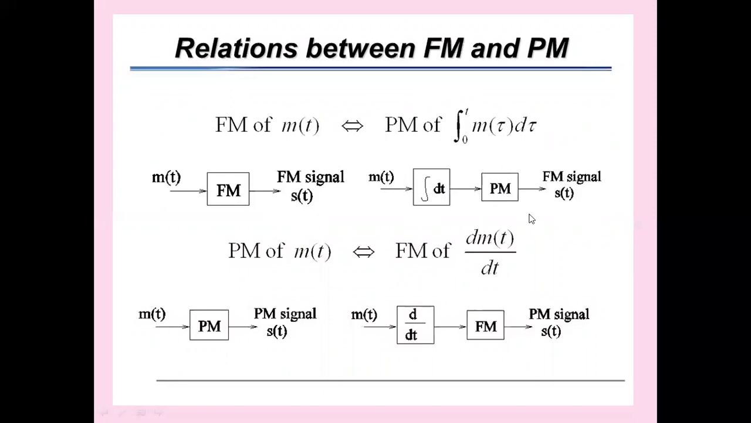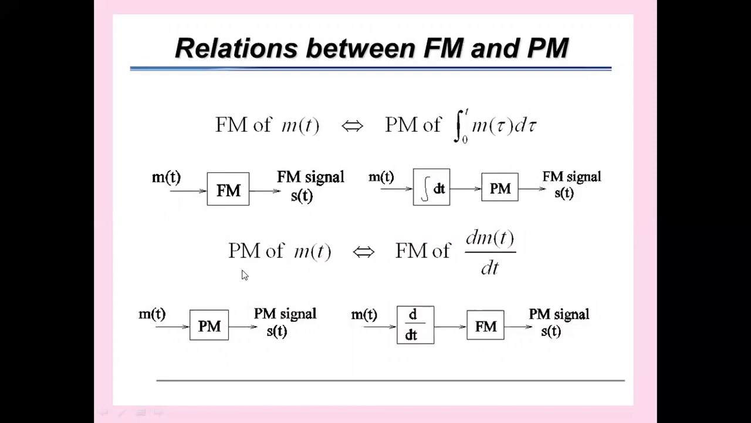This is the indirect method of generation of FM. What is the direct method? The message signal is applied to an FM modulator. Here the carrier frequency is varied according to the amplitude of the message signal. We will be getting an FM signal. Indirectly, we can get an FM wave from phase modulation. How is it done? The integral of the message signal is used to phase modulate the carrier to get the FM wave.